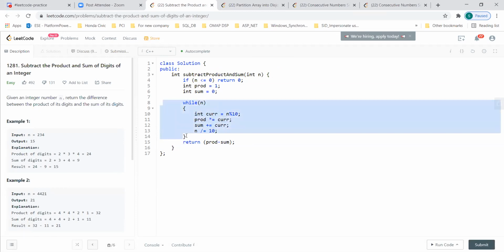If you would have converted to string, you can treat it like a character and convert it using int, if C++ allows converting. Yeah, you can convert, but then the same thing comes again. You'll have to convert the character, then you are actually subtracting the ASCII code of it and then finding the current digit, right? That will be more tedious here compared to Python. Yeah, that will be one way of doing it.